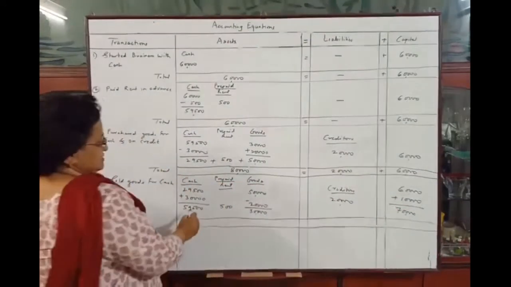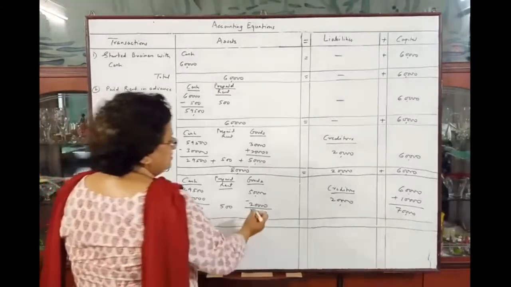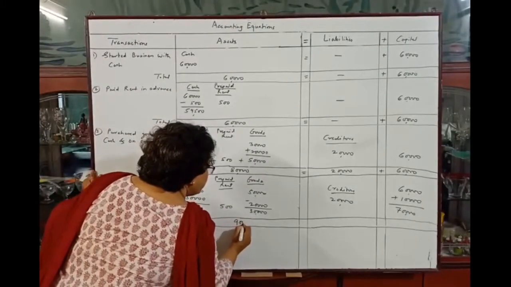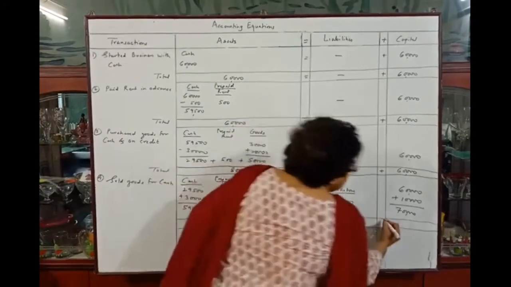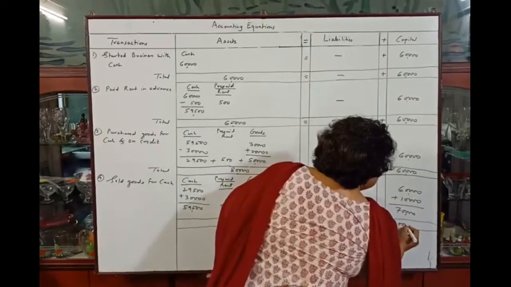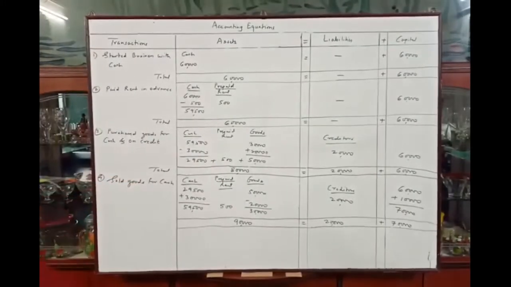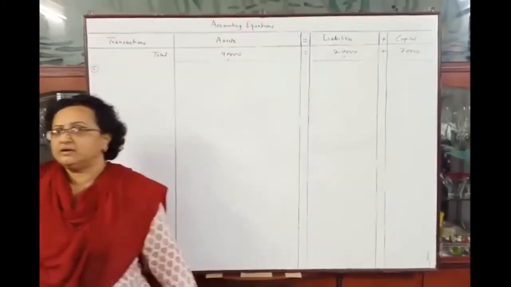Total of assets 59,500 plus 500, 60,000, 60,000 plus 30,000, 90,000 is equal to 20,000 plus 70,000 means 90,000. Okay. Now the next transaction, that is fifth transaction.